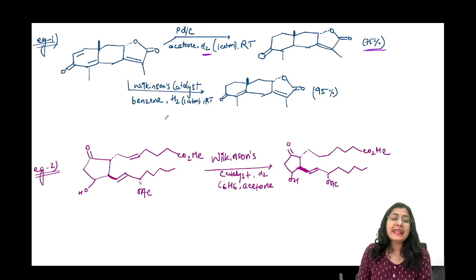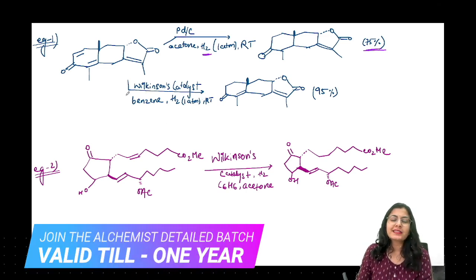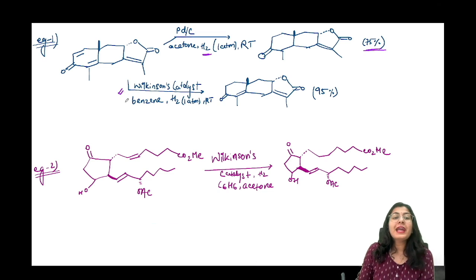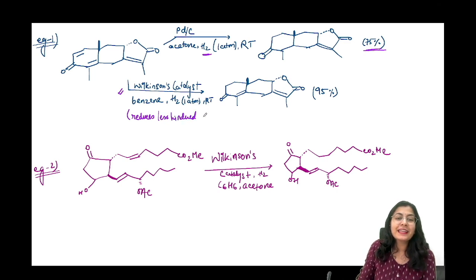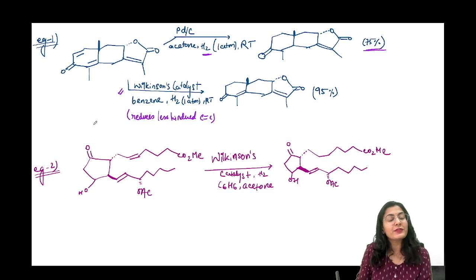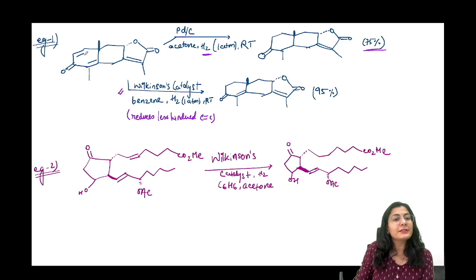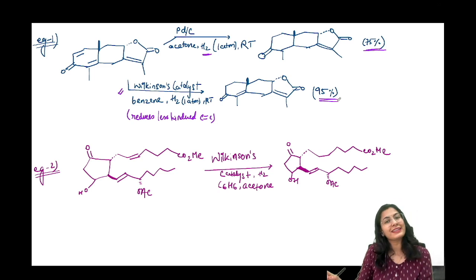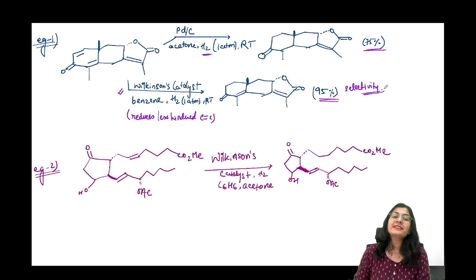Okay. अब next में we are taking Wilkinson's catalysis. It is going to show you selectivity. Why? Because it is going to reduce. It reduces less hindered double bond. Less hindered carbon-carbon double bond. Which one is less hindered? ये देखो, ये तो पूरा tetra substituted है. This is also tetra substituted. Only this bond is di substituted. So it reduces this one, 95% yield of that, and it also shows selectivity. That is why I was saying that Wilkinson's catalyst will show you selectivity. ठीक है, और देखते हैं, चलो.